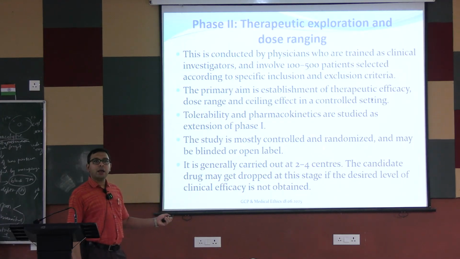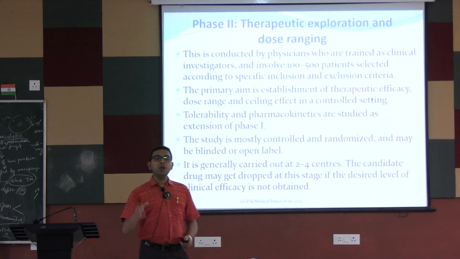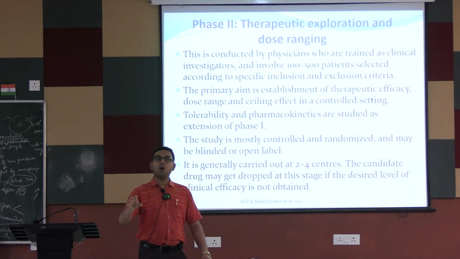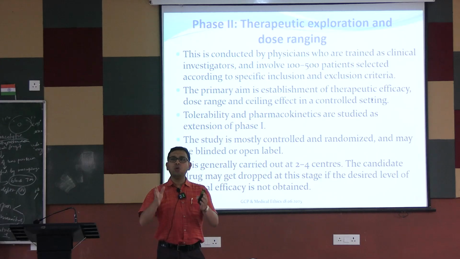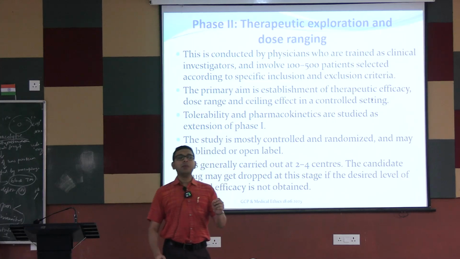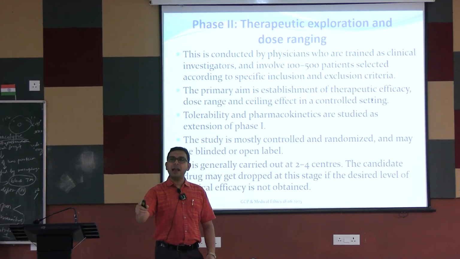The study is mainly controlled and randomized. Randomized means the investigator does not know in which arm the drug is given. In the other arm usually the placebo is given in phase 2 trial, or some standard drug can be given. For example, 10 participants are enrolled in phase 2 clinical trial, 5 participants are given the newer drug, 5 participants are given placebo.